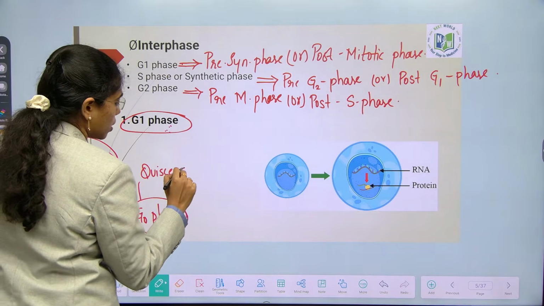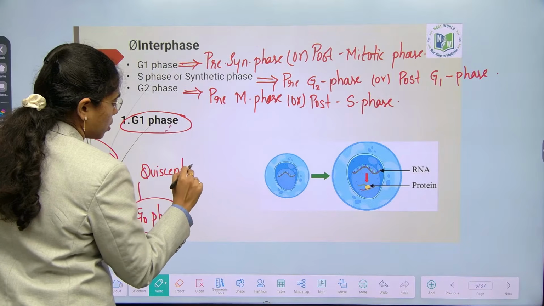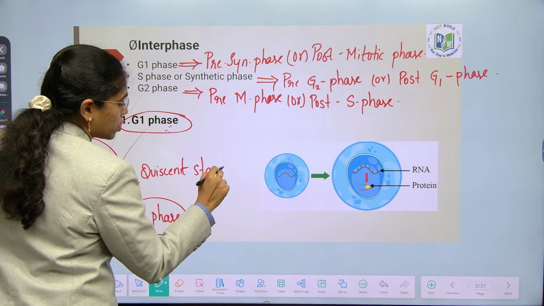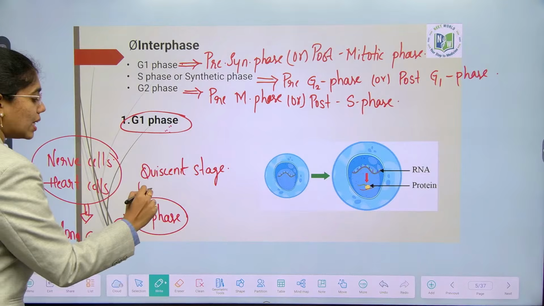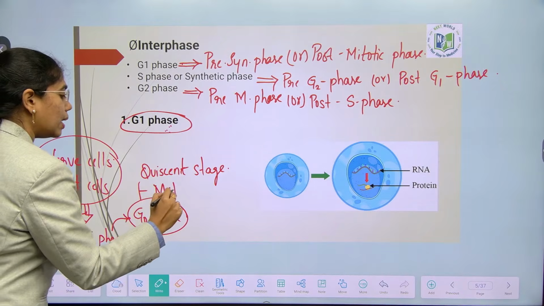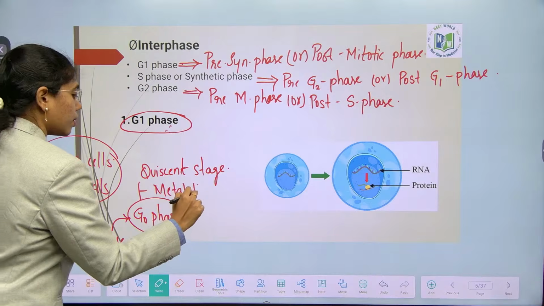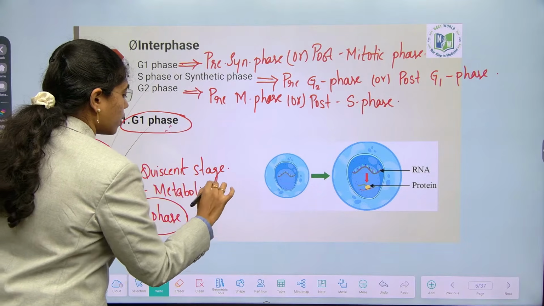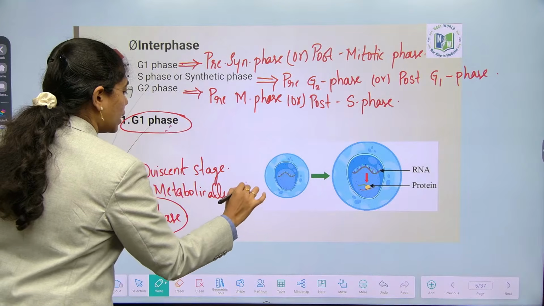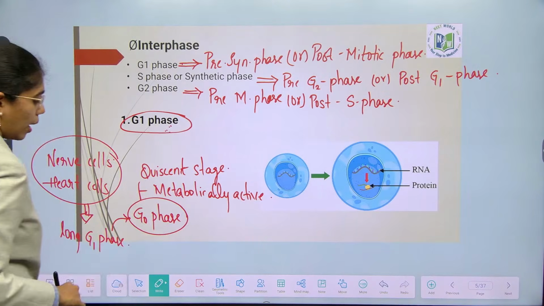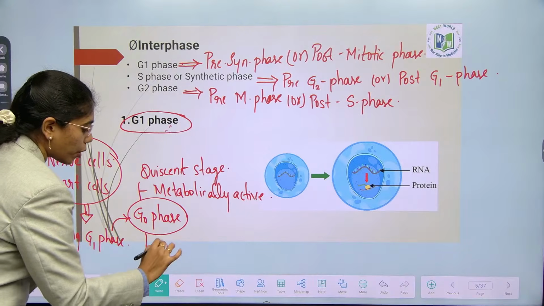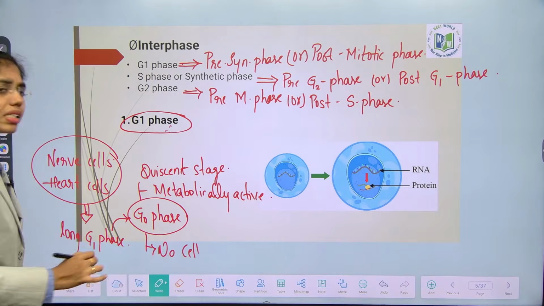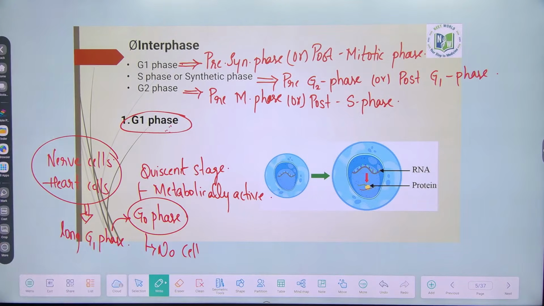Quiescent stage, okay, where the cells are metabolically active, but there is no cell proliferation. What is cell proliferation? Increase in cell number doesn't happen.